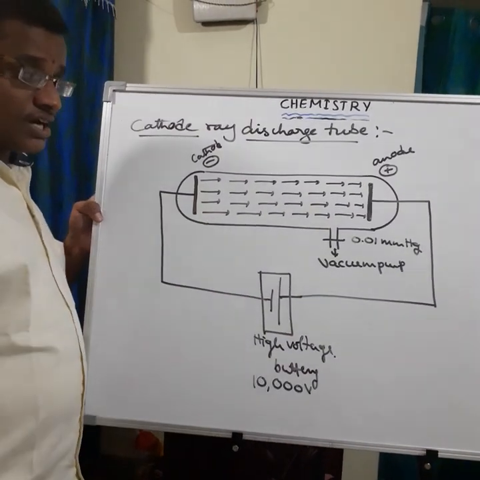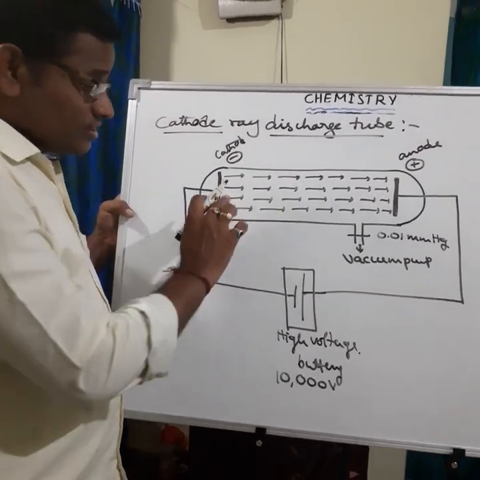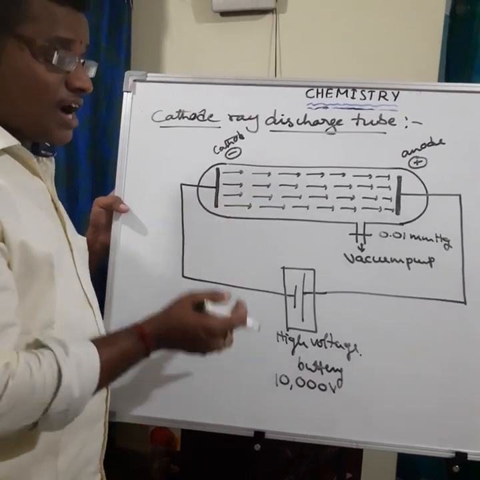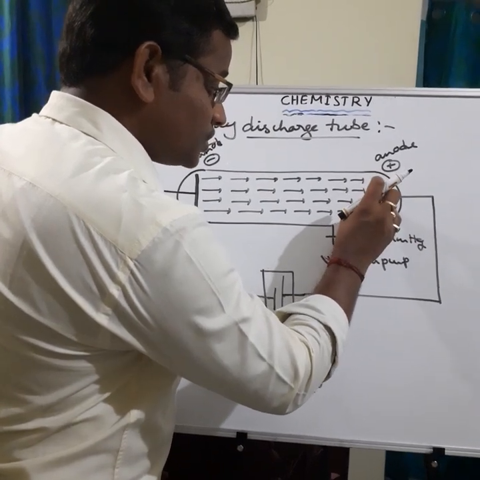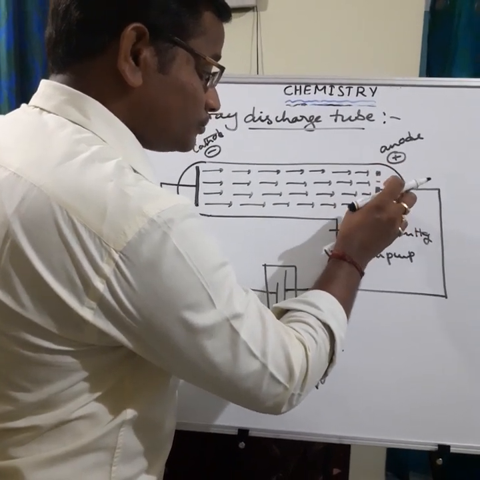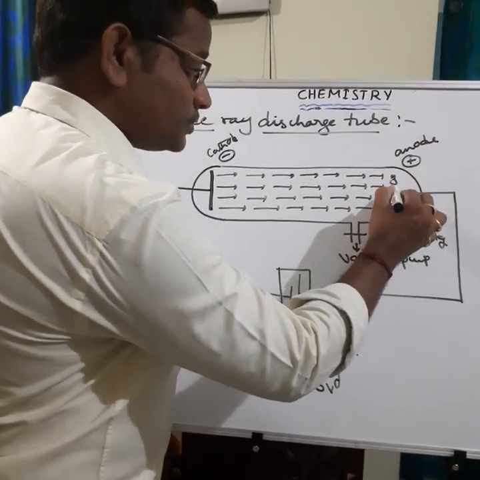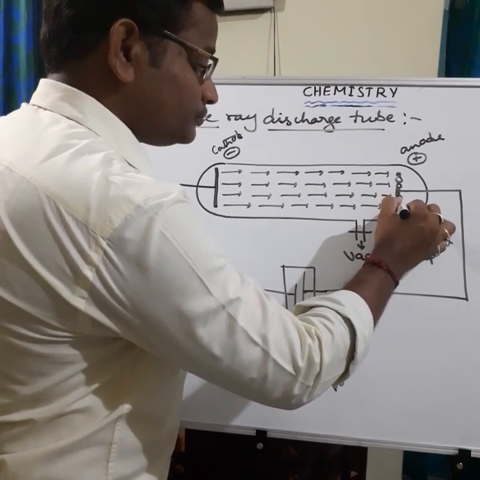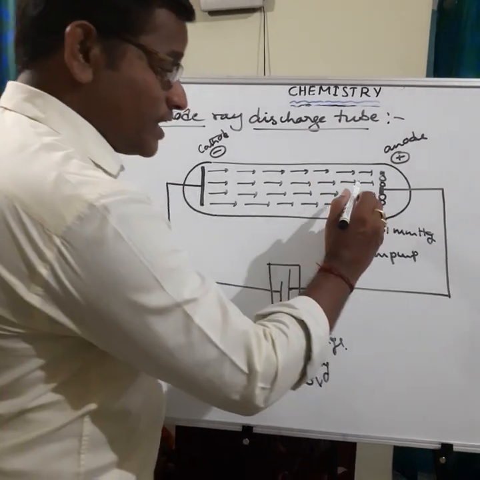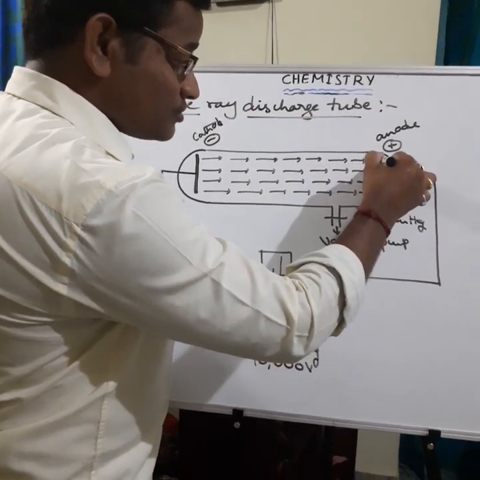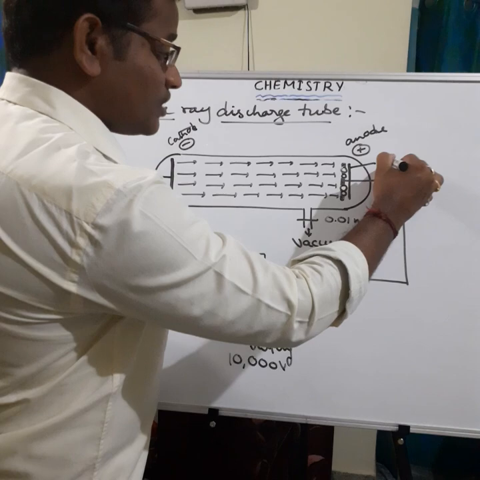These are invisible particles, that means we can't see them. How did he observe these invisible particles? Further, to observe the particle behavior, he made holes in the anode. After that, behind the anode he arranged a zinc sulfide screen.